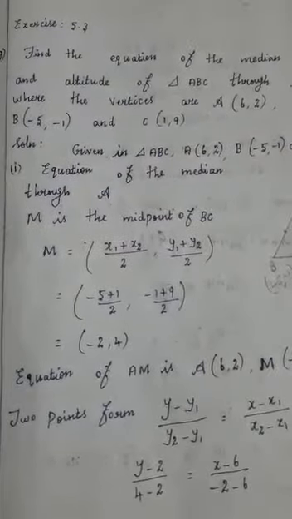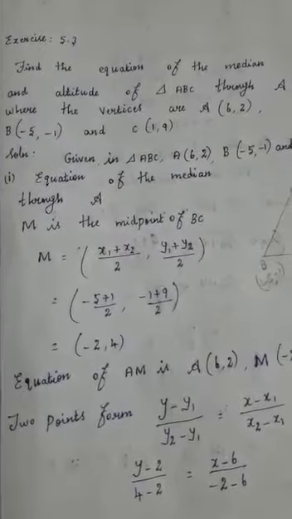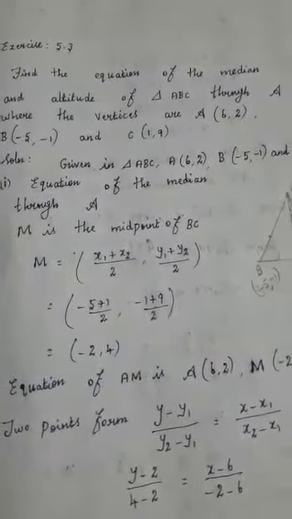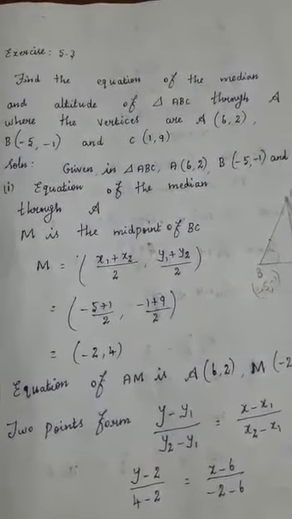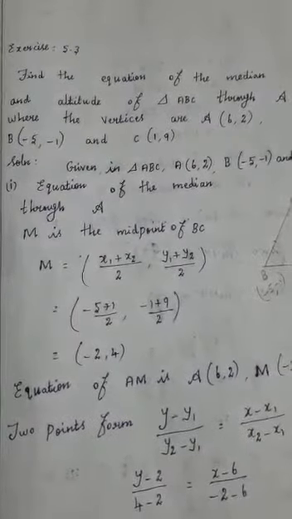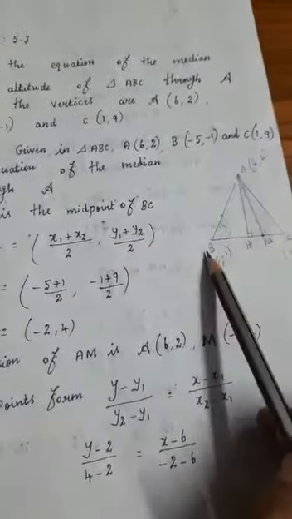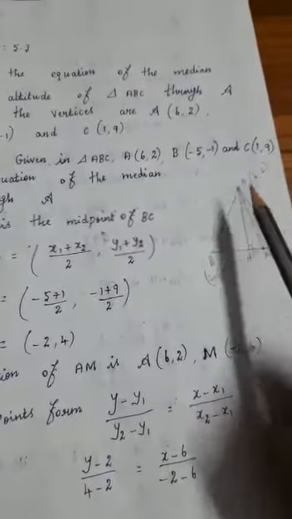Now let us see exercise 5.3, ninth question. Find the equation of the median and altitude of triangle ABC through A, where the vertices are A (6, 2), B (-5, -1) and C (1, 9). Okay. So here in triangle ABC, first you have to draw one triangle and you know that its name is ABC.